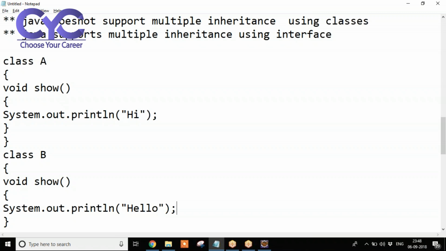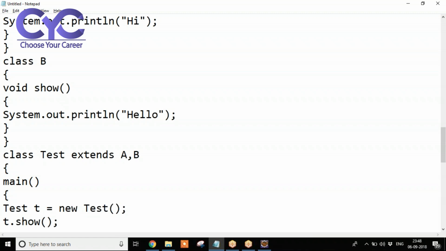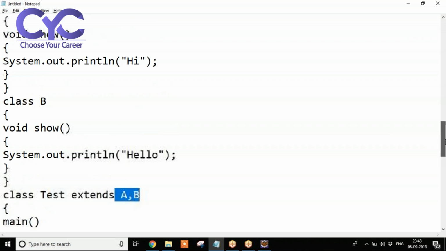Now see here, in Test extends A, B, assume that we have a main method. In this main method, I'm creating an object for our Test class: Test t = new Test. Like this we create the object. Now I'm going to call the t.show method. Whenever we call the show method, the JVM cannot understand which method is going to be called. Why? Because we are calling the A class method and the B class method at a time. The A class show method is there, the B class show method is there.